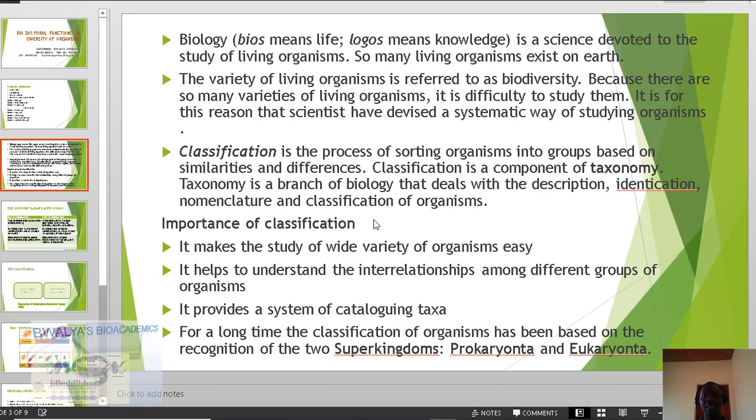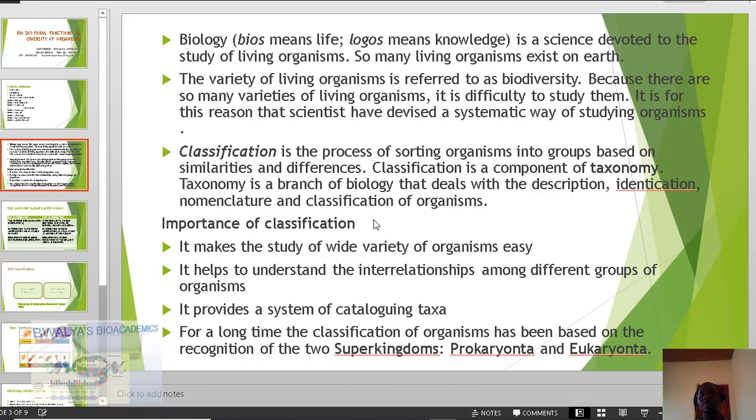Now, classification is just a component of one of the important fields of biology that we refer to as taxonomy. So taxonomy is a branch of biology that deals with the description, identification, nomenclature, and classification of organisms. You can see classification is one of the components of taxonomy.